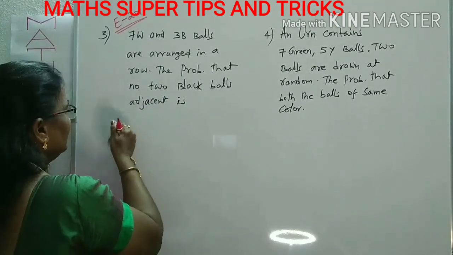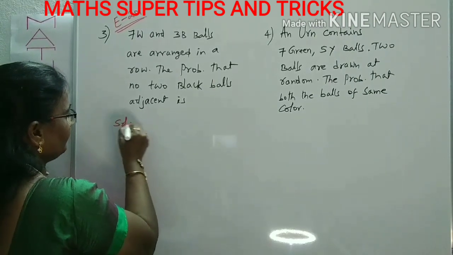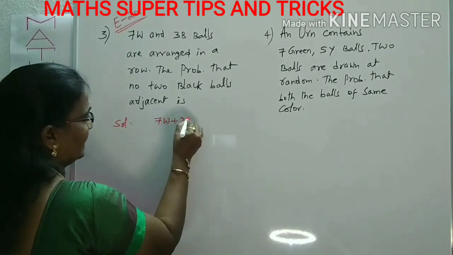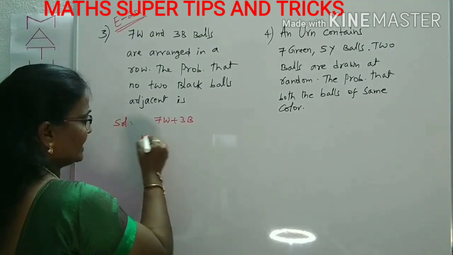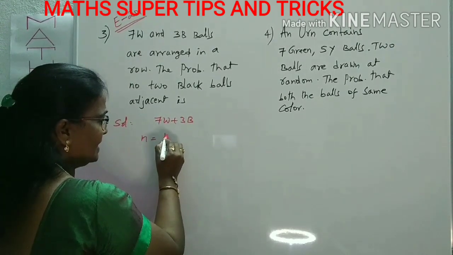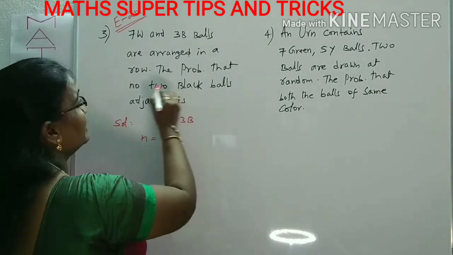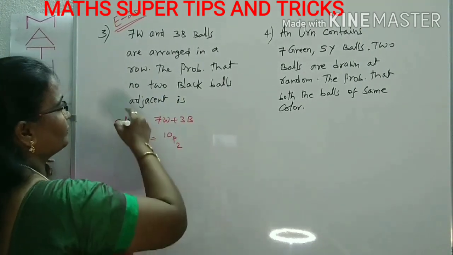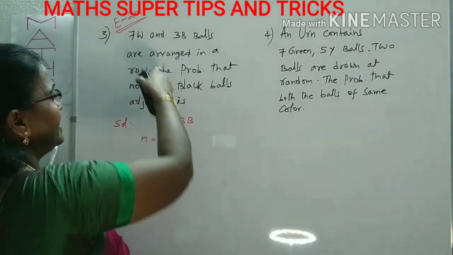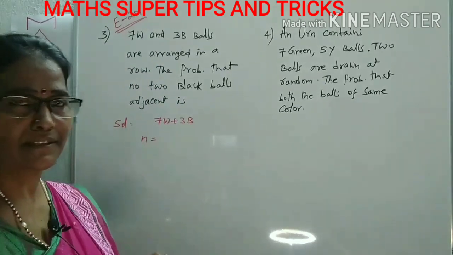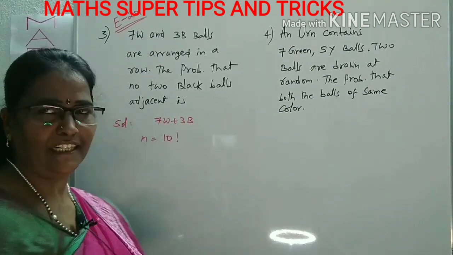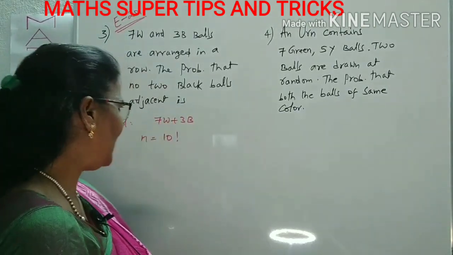First of all, how many balls are there? 7 white plus 3 black can be arranged in a row. Let n be the total arrangement of the 7 white and 3 black balls. Here, the arrangement of all 10 balls is 10 factorial, that is 10P10, which is nothing but 10 factorial. This is the total arrangement.